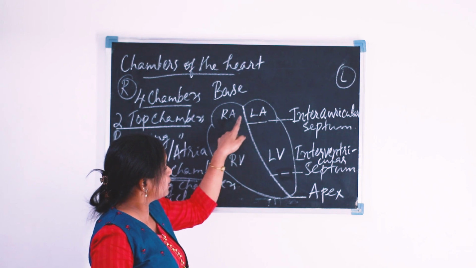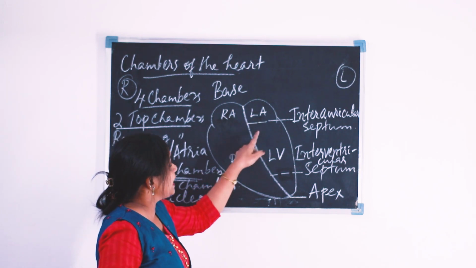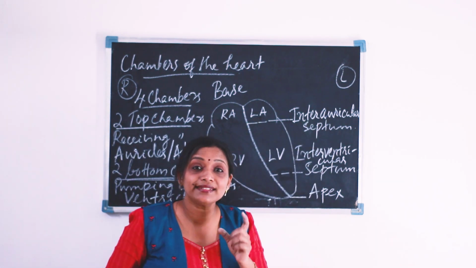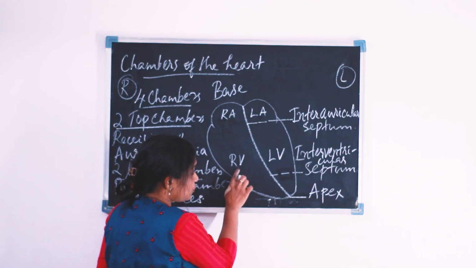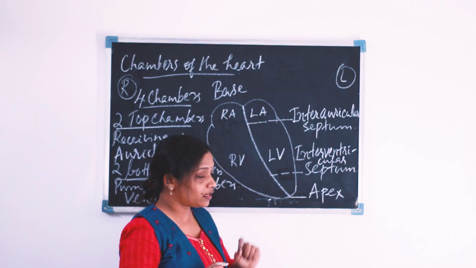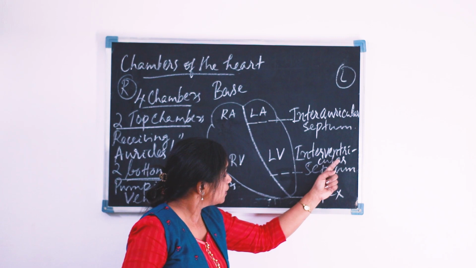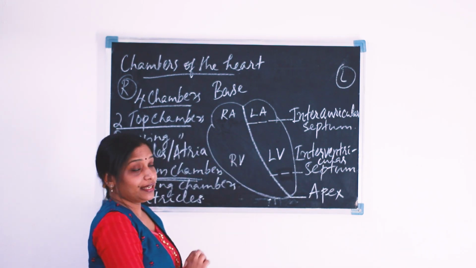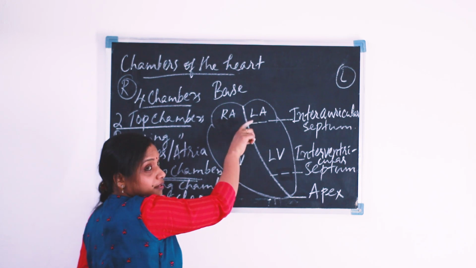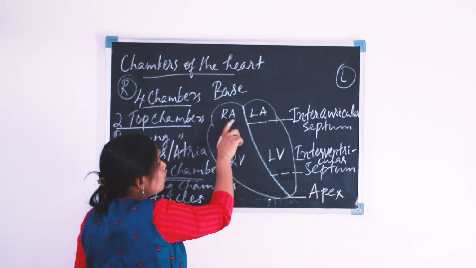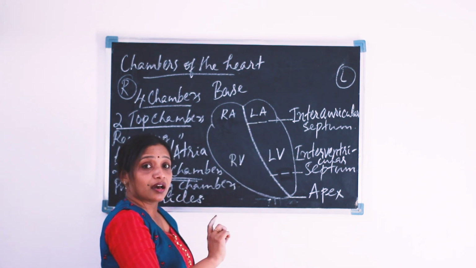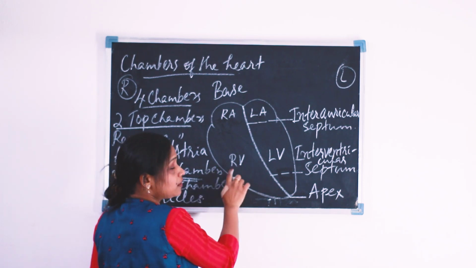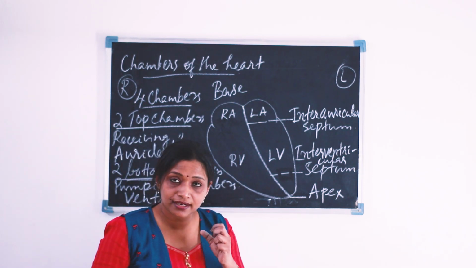The right auricle is separated from the left auricle through the interauricular septum, and the right ventricle is separated from the left ventricle through the interventricular septum. Similarly, both these auricles are separated from these ventricles through certain valves.